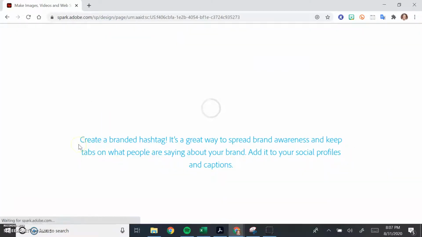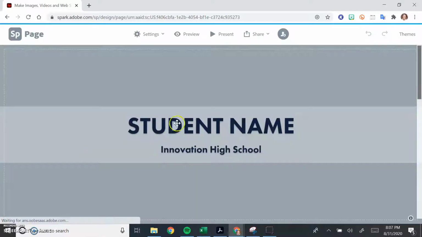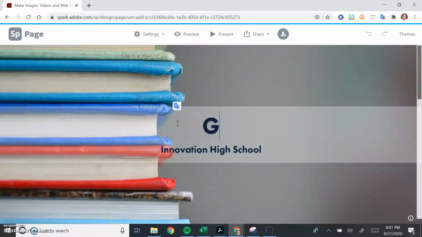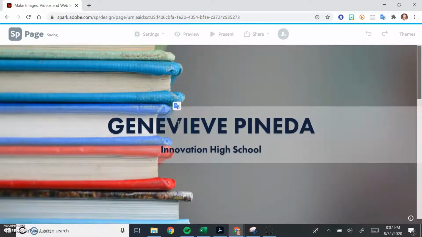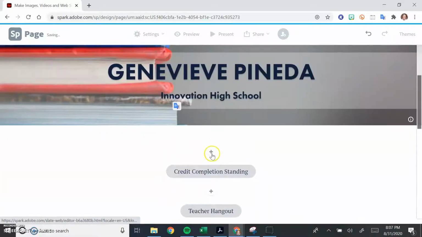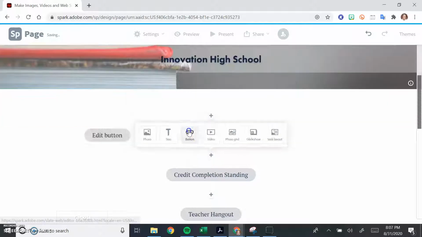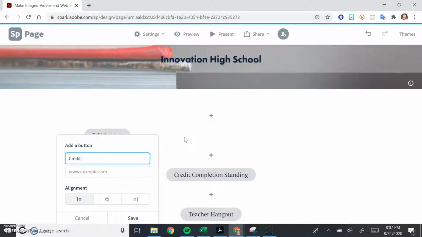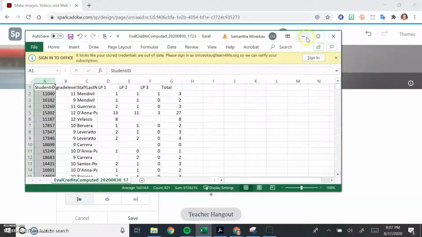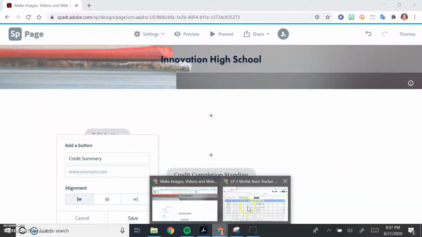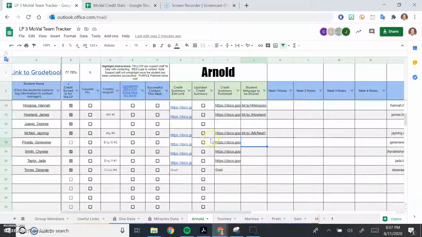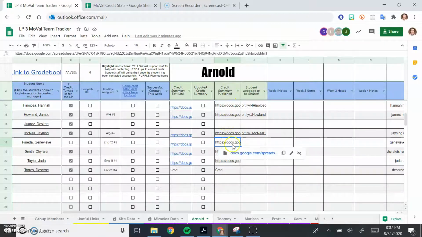Click on Edit Project, change the student name, and then the only other thing that you have to change is you have to add a button for their credit summary. And their credit summary would be a link on the tracker for their credit summary, their published credit summary link.